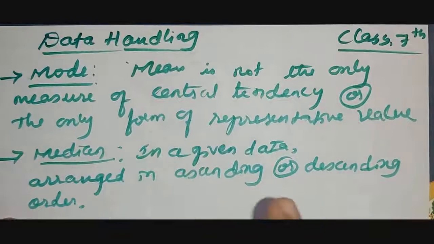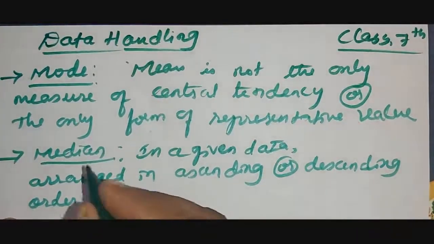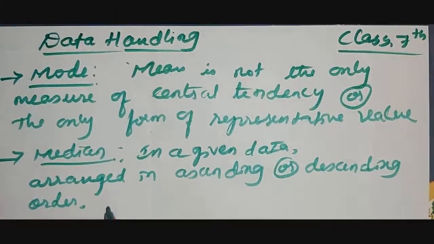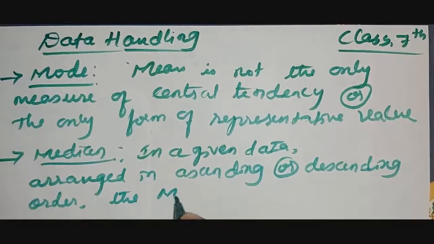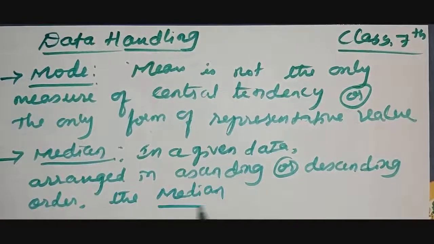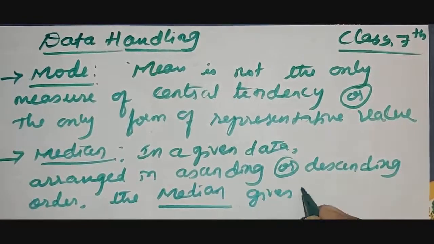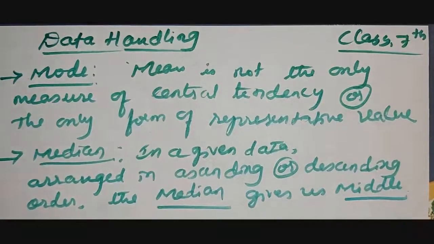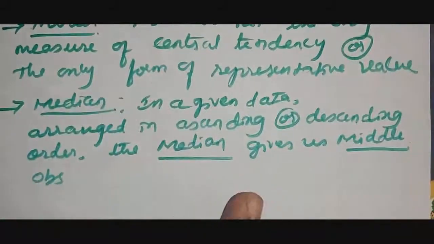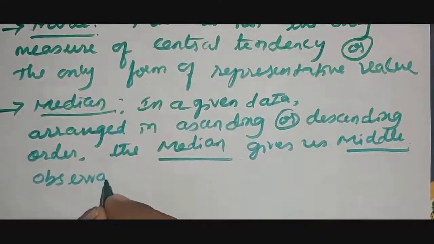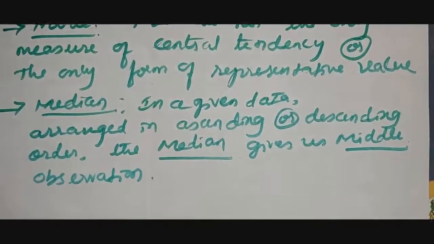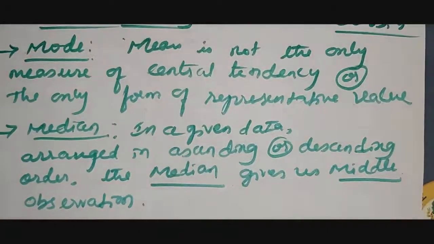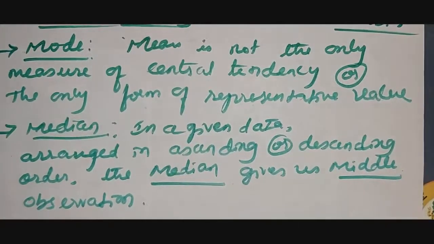In this, the median gives us the middle observation. Okay, now let us discuss exercise 3.2.